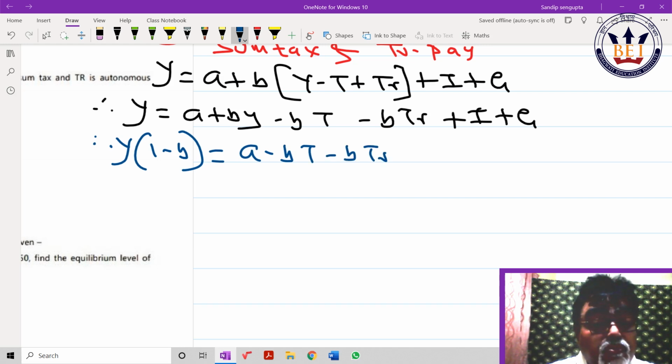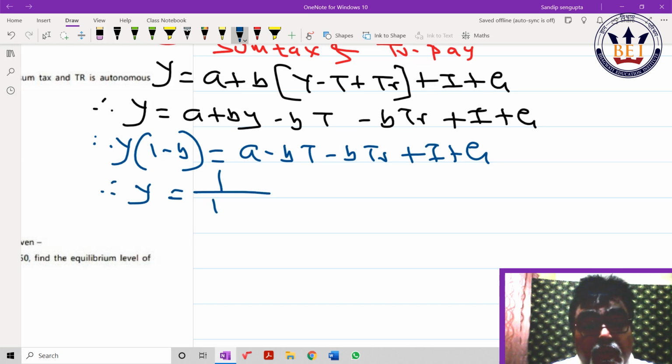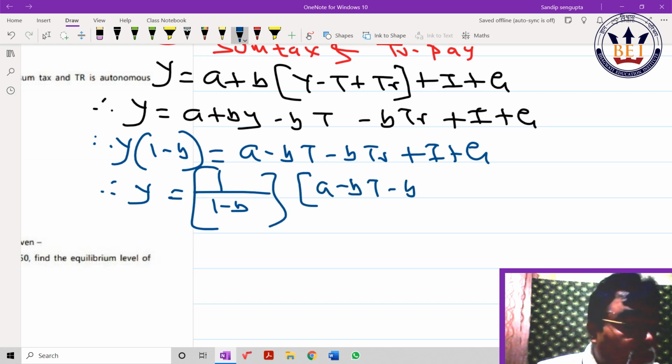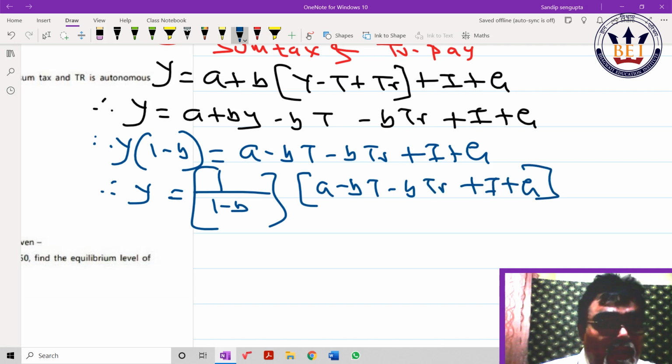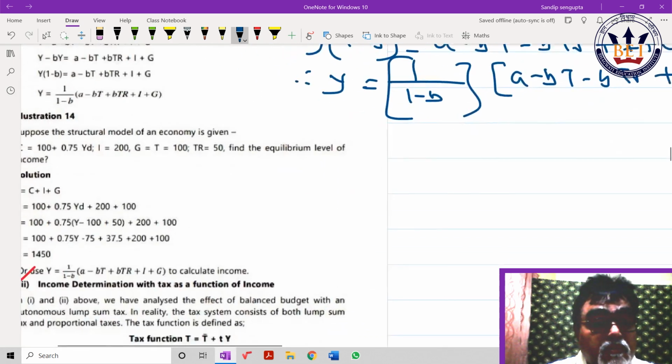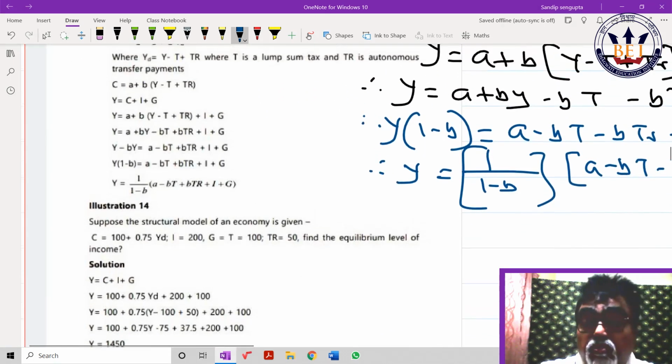So Y is equal to 1 by (1 minus b) times (a minus bT plus bTR plus I plus G). Those who are serious students could notice that only an extra thing has been added. It is nothing but bTR. So what is that calculation here? Check. These are the things I just showed you, right?